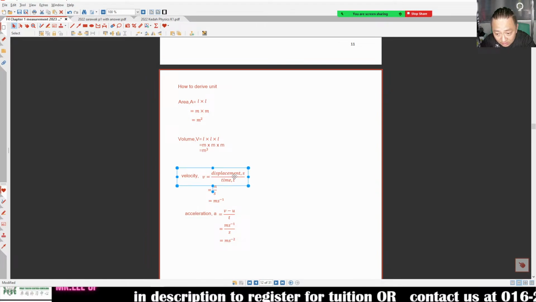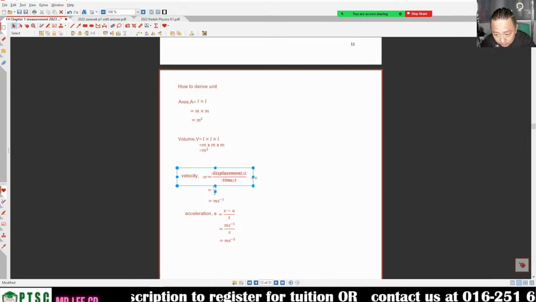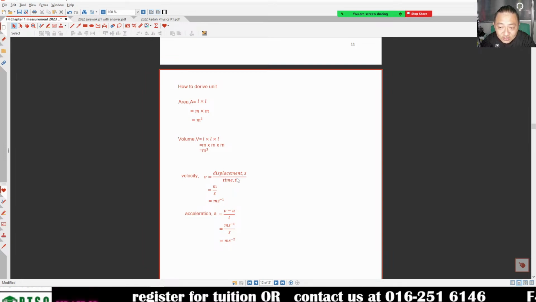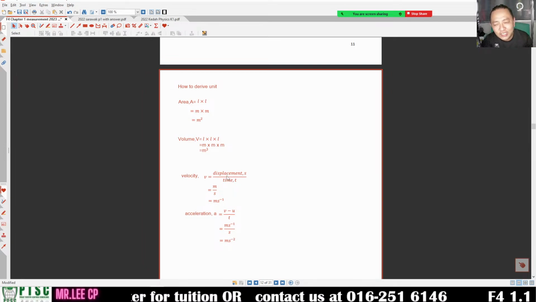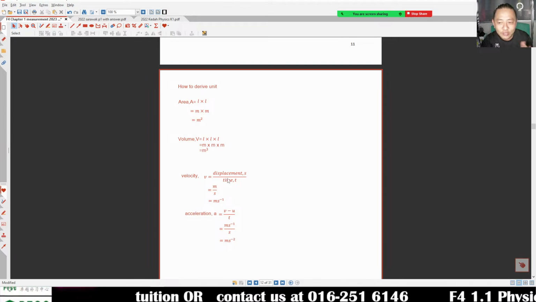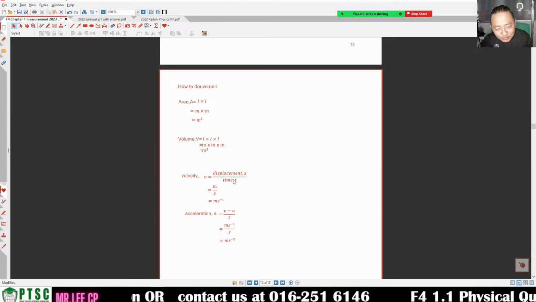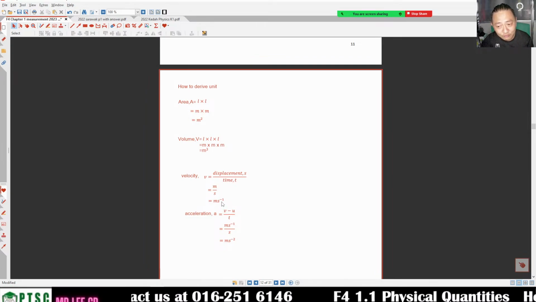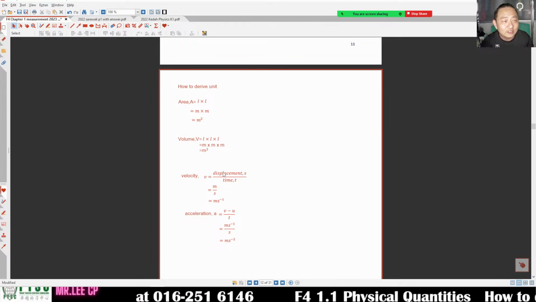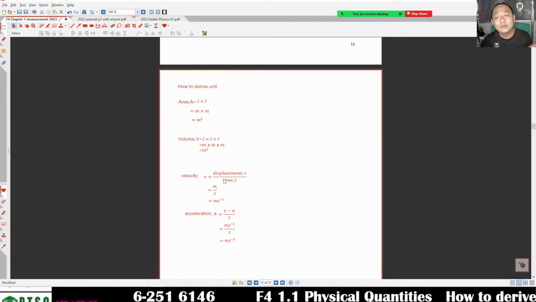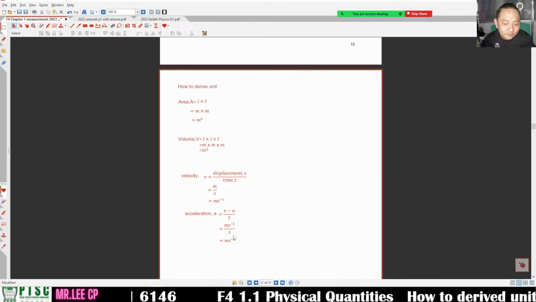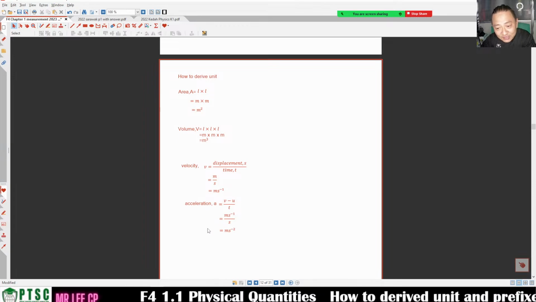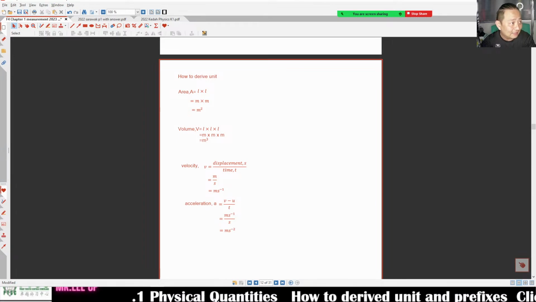The symbol of this is V. V is displacement over time. Actually, it's not displacement over time. It is change of the displacement, the rate of change in displacement. Displacement over time is the one that I used to make it faster to let you know how the unit forms, but in fact it is not. It is change of the displacement. Change means minus, displacement minus displacement. Okay, so since we got these three already, we are going to see something further, something harder.